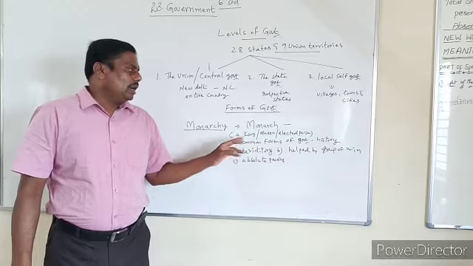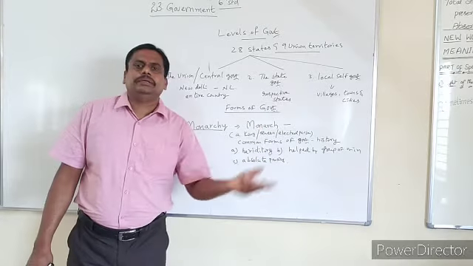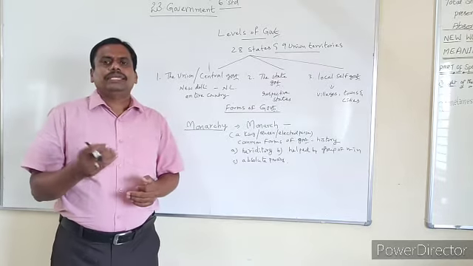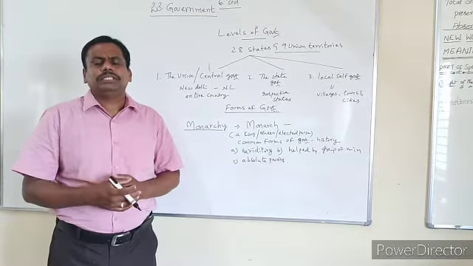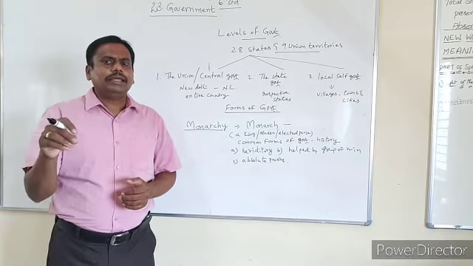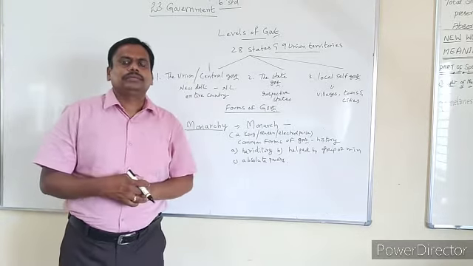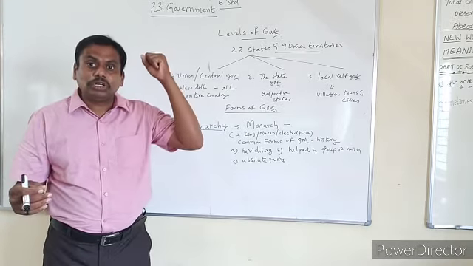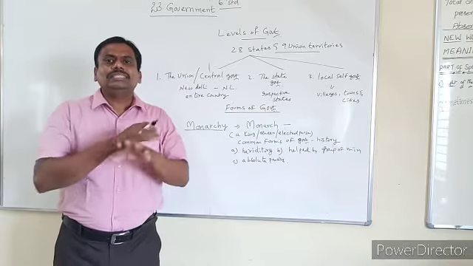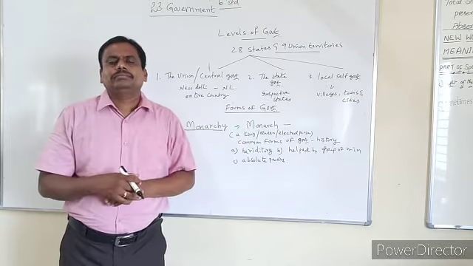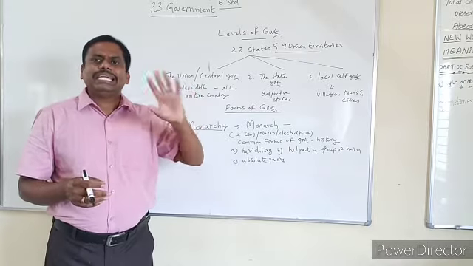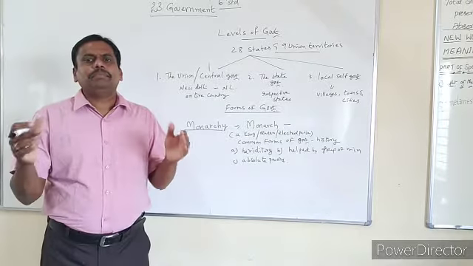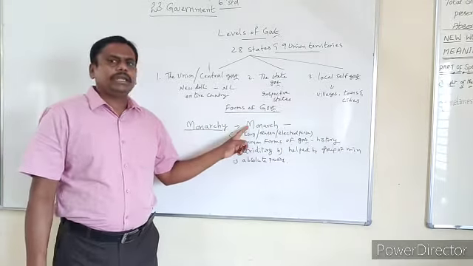It is a common form of government in history. Take for example the Maurya administration, the Gupta administration. Who is the monarch there? The king is the monarch there. What is the meaning of monarch? The person who has got absolute powers. He is not answerable to anyone. Whatever decision he wants to take, he can take. No one can question him. Such a type of government is called monarchy.